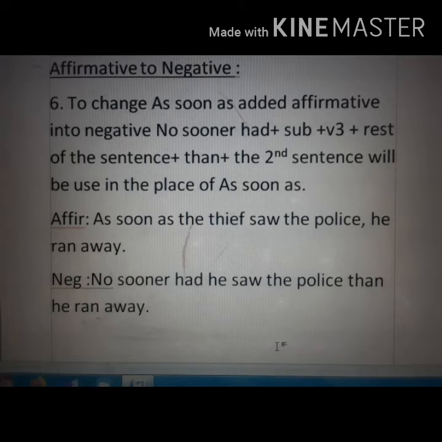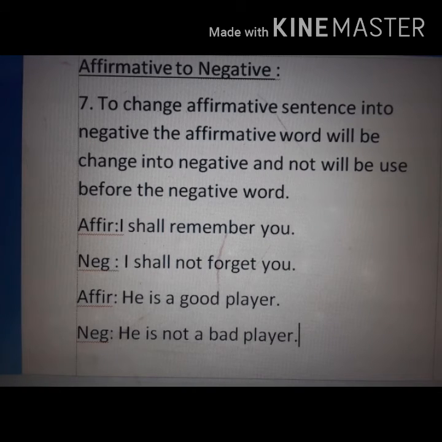That means if you get as soon as added sentence, then you have to follow the given structure to make it negative. Let's take example. As soon as the thief saw the police, he ran away. Negative: no sooner had he seen the police than he ran away.